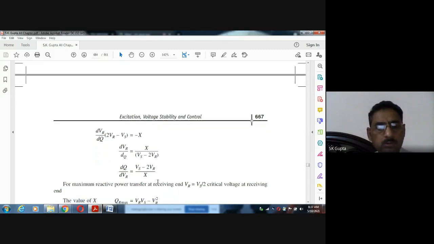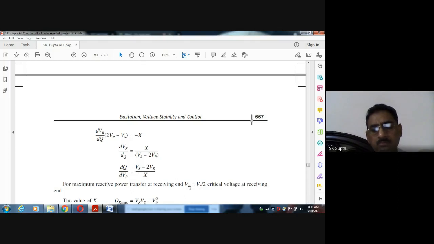So from here you see, for maximum reactive power transfer at the receiving end, here you see VR. If you put VR equal to Vs by 2, this portion will be 0. We cannot take more. This is the critical voltage, meaning at this voltage dQ_R by dV_R will be 0. dQ_R being 0 means the system will be unstable. At this point, the system will be unstable.